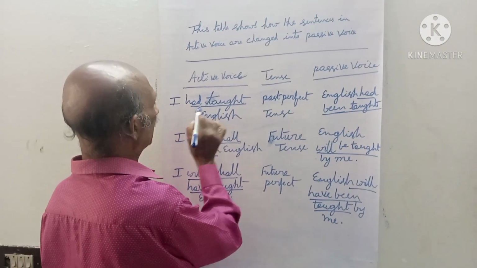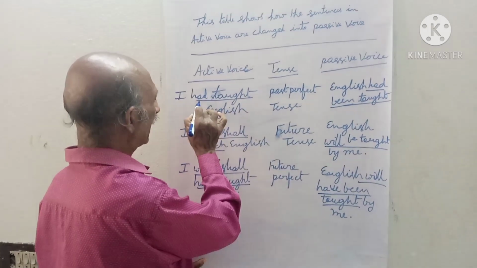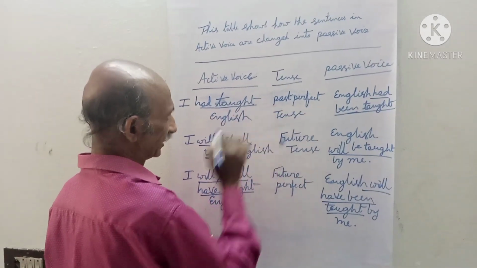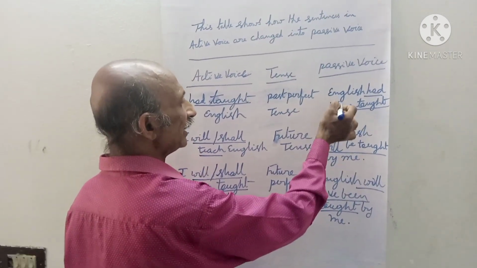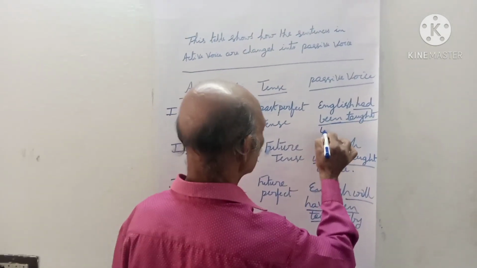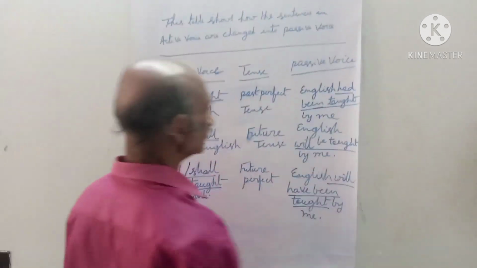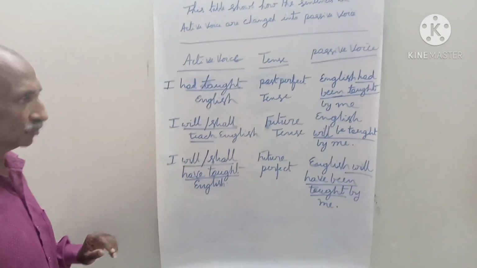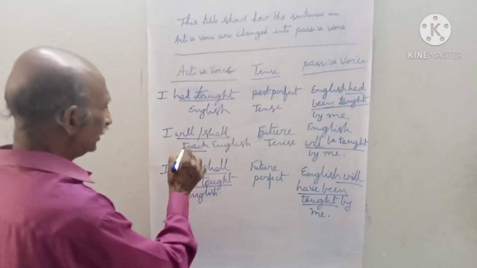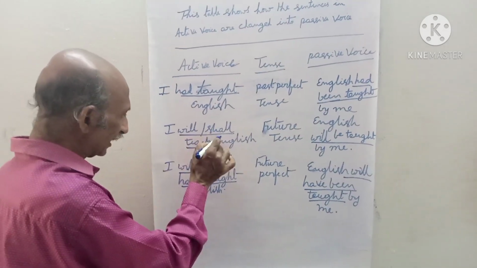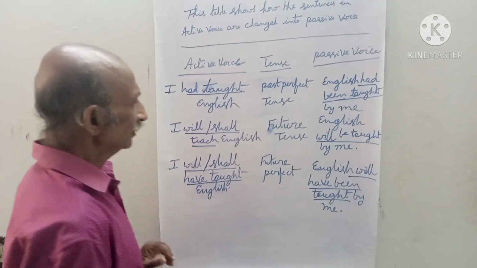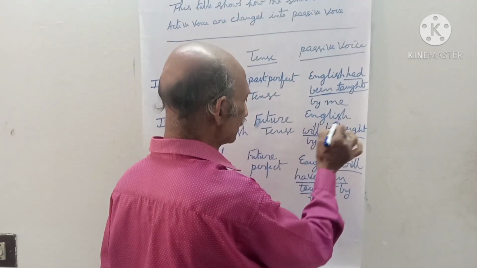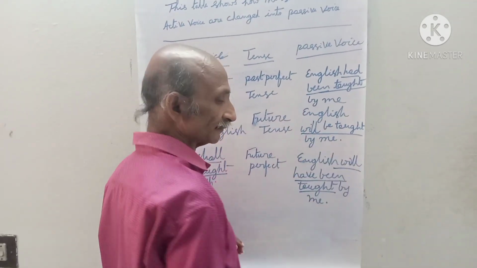Next one is, I had taught English. Had plus V3, that is past perfect tense. In passive voice, it is written as, English had been taught by me. See the next one. I will or shall teach English. This is future tense. It is written as English will be taught by me.